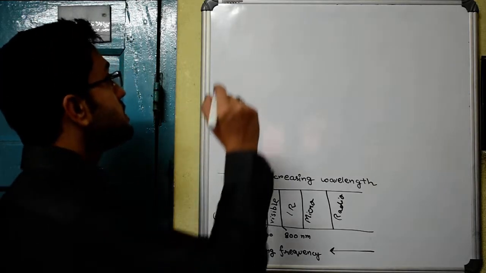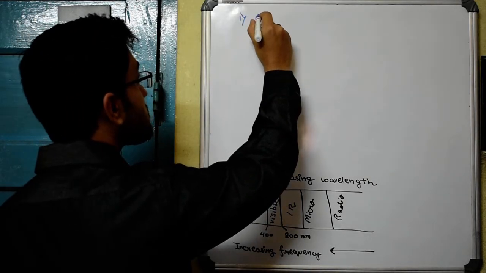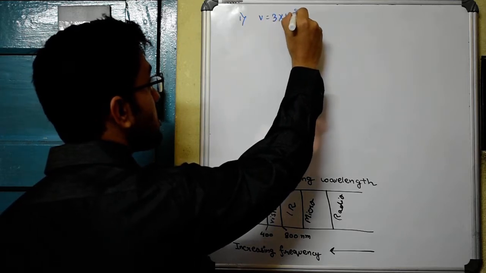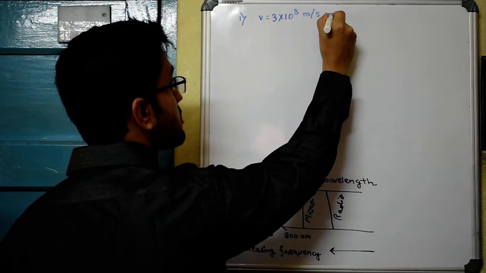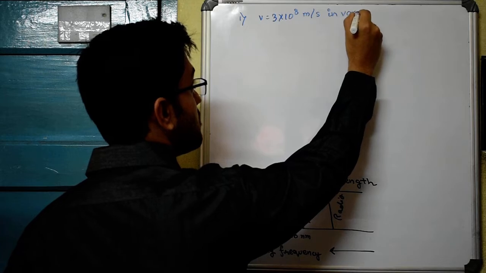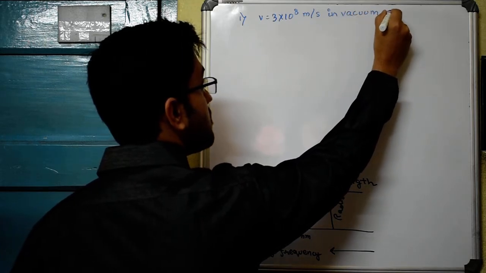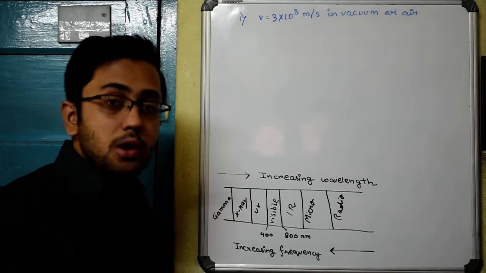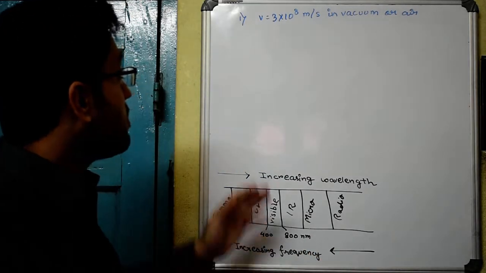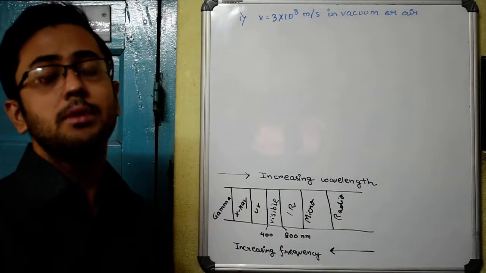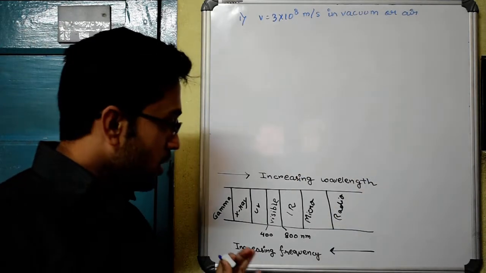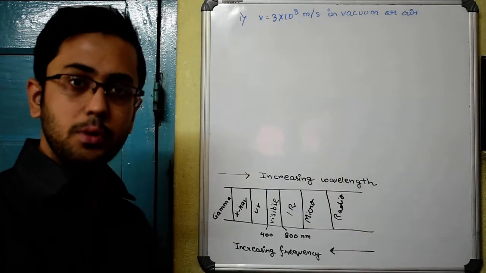One of the properties is that all of these radiations travel with the same velocity, that is 3 million kilometers per second in vacuum or air.